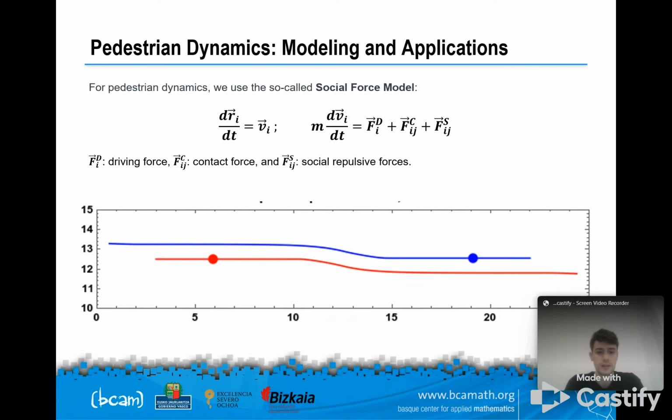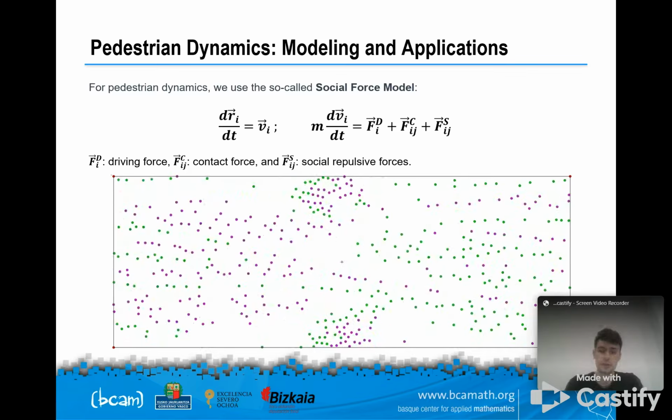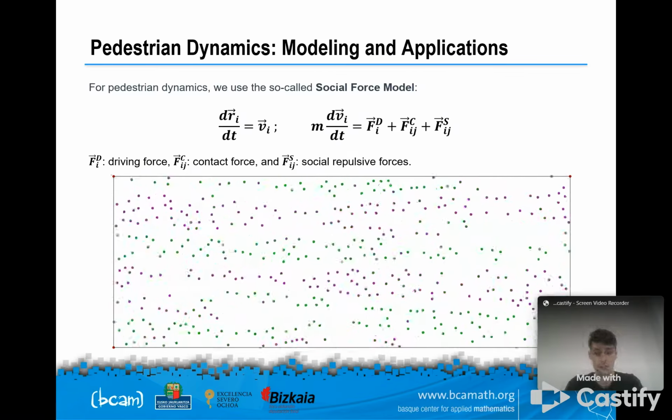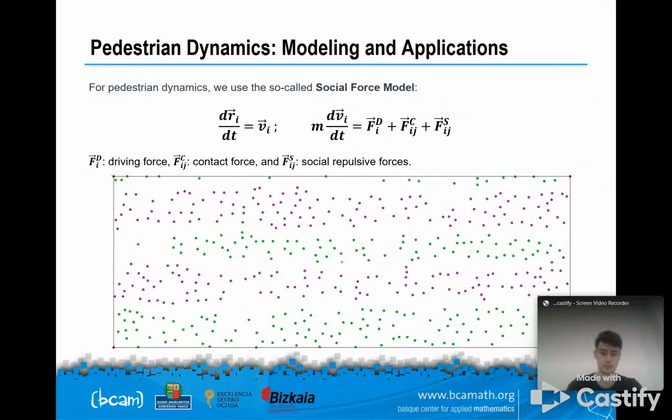Also, we achieve collision avoidance in simple pairwise trajectories. And finally, we are also able to reproduce collective patterns of formation, such as lane formation in bidirectional pedestrian flows.